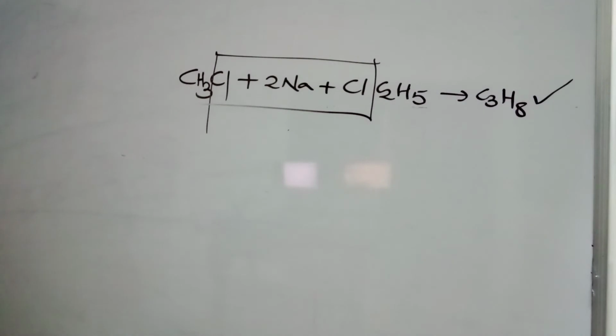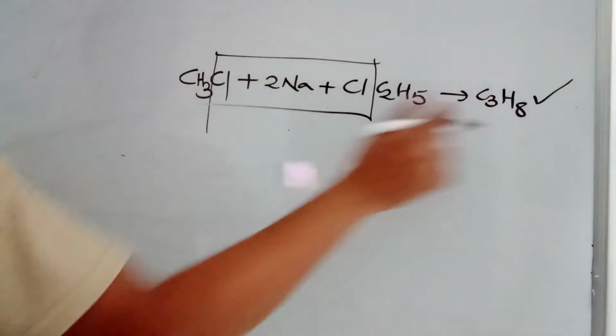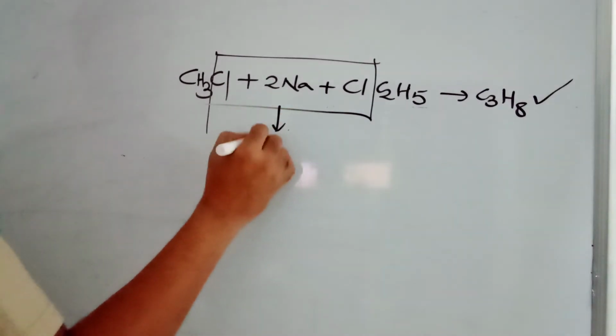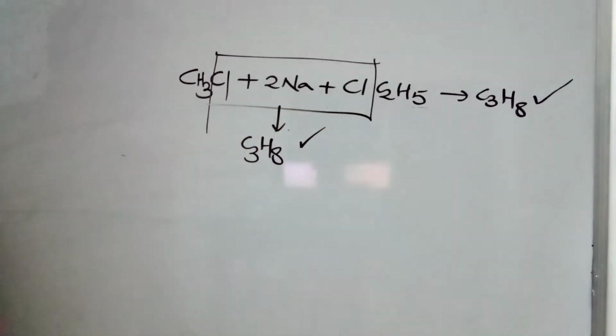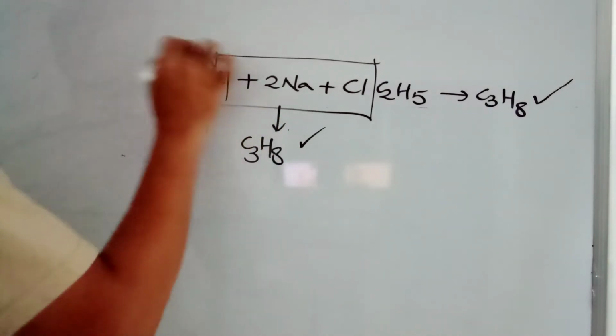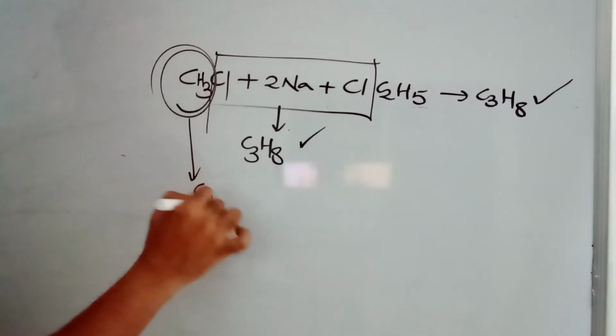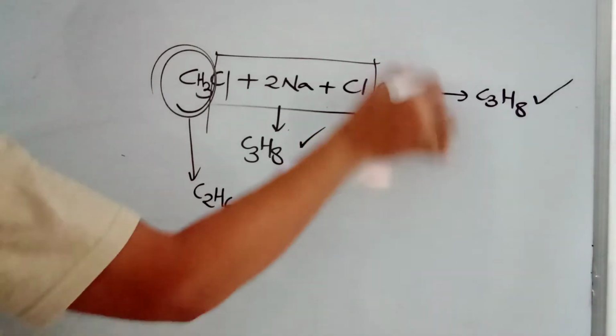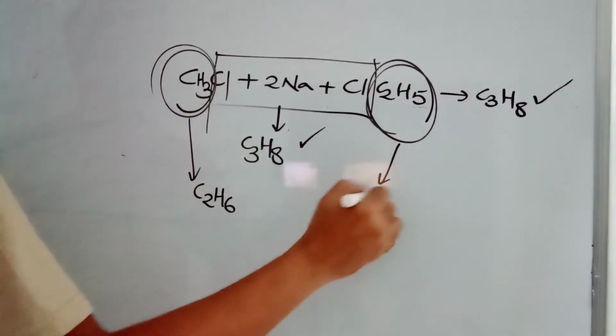Partly you are right, C3H8 is possible. But interestingly, two methyls can also join to form C2H6, and two ethyls can also join to form C4H10.